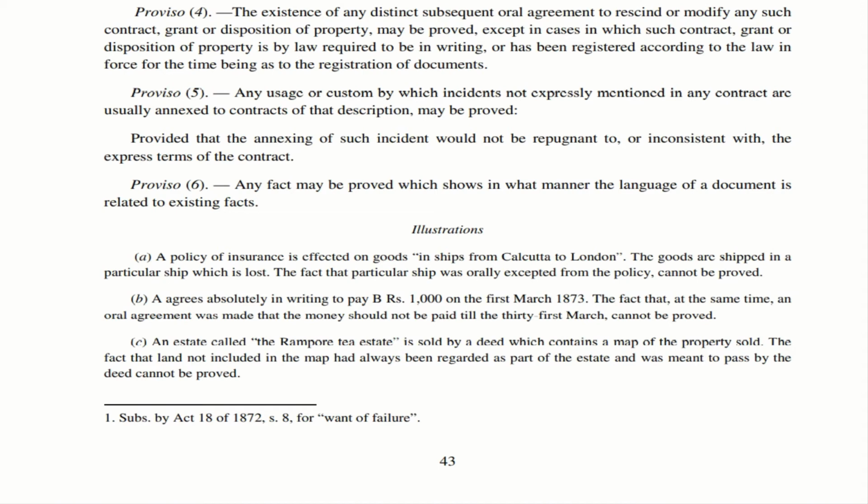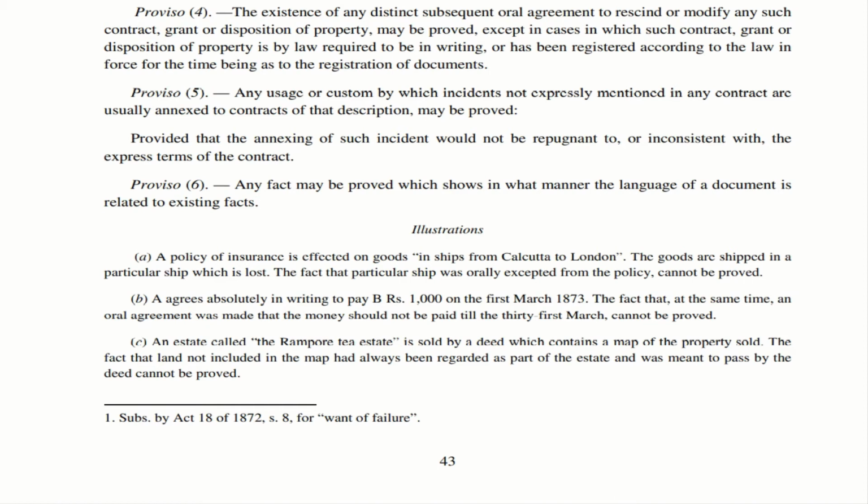Now let us move to illustration B. In this case, A agrees to pay B rupees 10,000 on the 1st of March 1873. At the same time, an oral agreement is made between these two parties, saying that money will not be paid till 31st March. So in that case, this oral agreement cannot be proved.